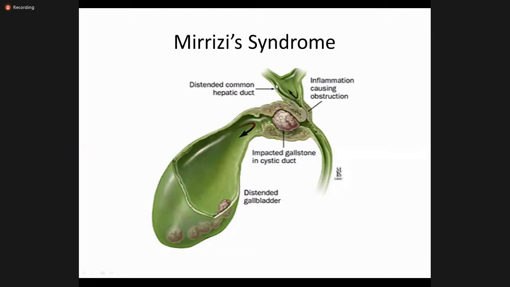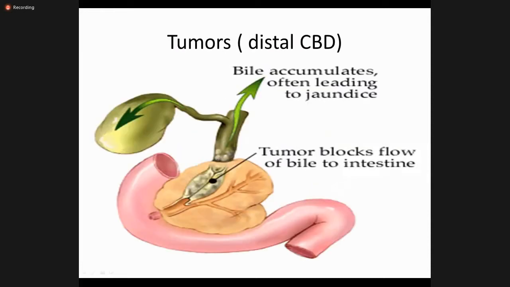You can see clearly this is the right hepatic duct, this is the left hepatic duct, which is distended, and this stone which is obstructed at the cystic duct is compressing the common bile duct and the common hepatic ducts, and it causes inflammation, it causes a thickening of the walls of the common bile duct, and it can cause obstructive jaundice. This is known as Mirizzi's syndrome. So people should understand this terminology.